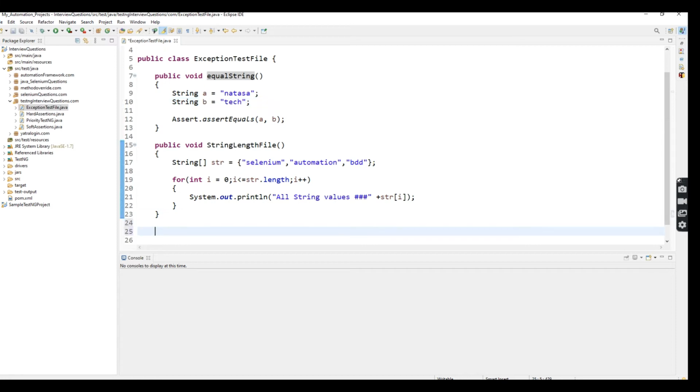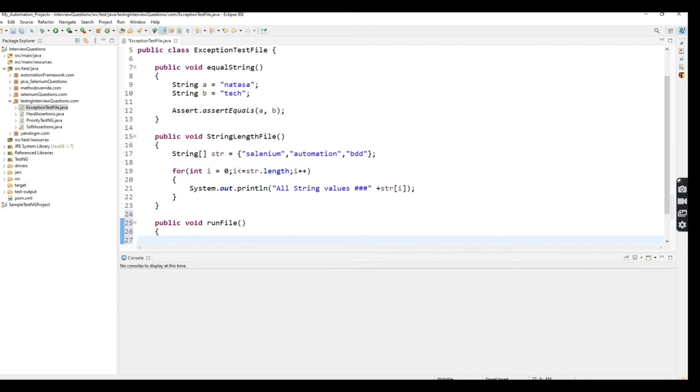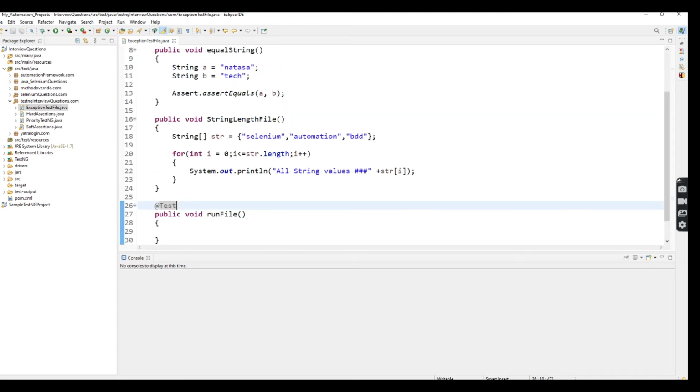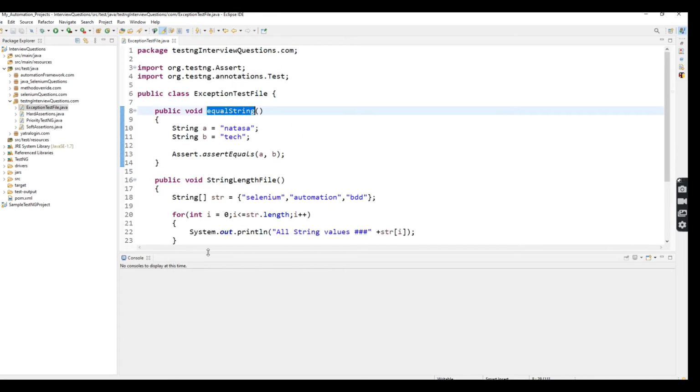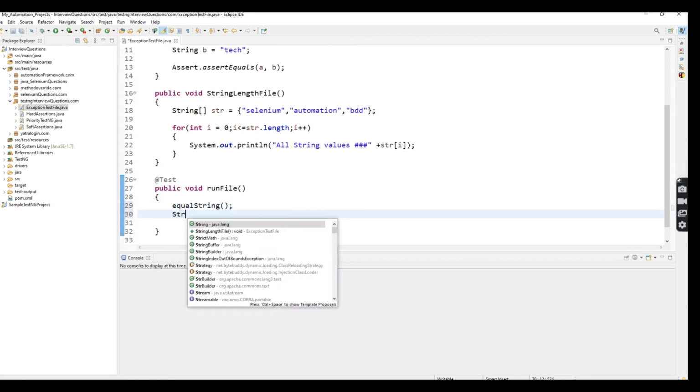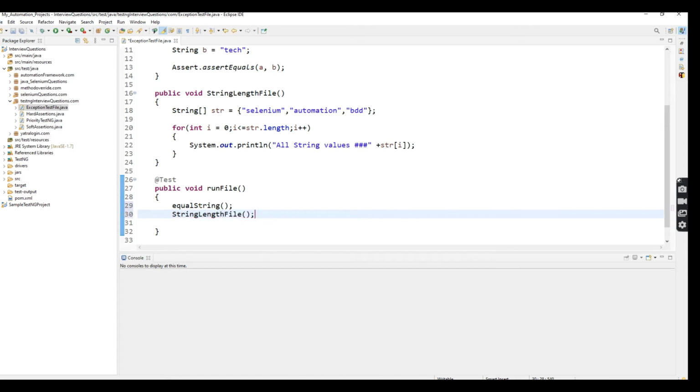Now I'm going to create another test method, runFail. Here I give the Test annotation. Here I'm going to call these two methods, equalString and stringLengthFail, which I defined inside the test method.